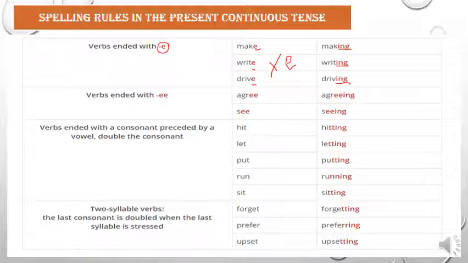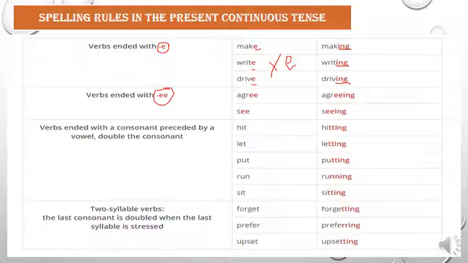So the first spelling rule is the verbs that end with a silent E, we usually drop the E and add ing. This is the first spelling rule. Okay? Let's move to the second rule, to the verbs that end with double E. See the difference here? The verbs that end with a silent E, the E is dropped and we add ing. While the verbs that end with a double E,